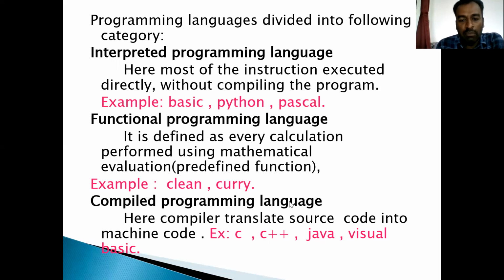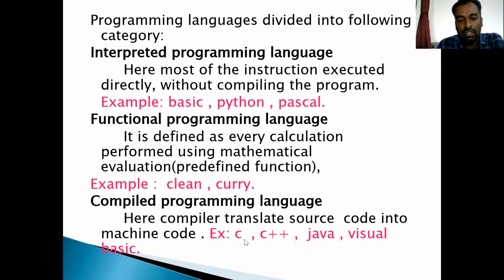And then the compiled programming language. We already know about compiled programming languages. After having the program, we have to compile and then execute the program. That is compiled programming. Here, the compiler translates source code into machine code. Once you give the program, you have to compile it. After compiling, it is translated into machine code. The source code is a program.